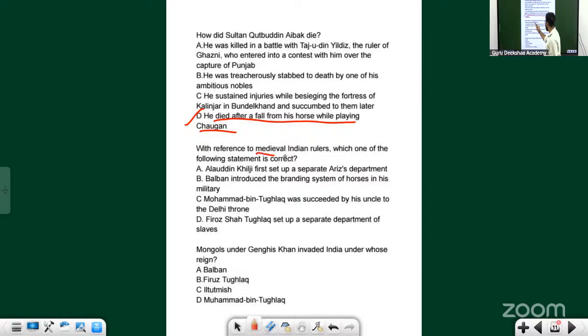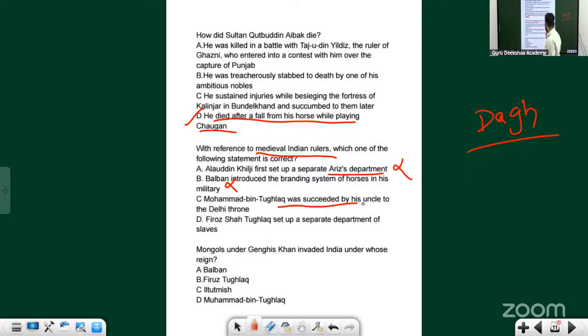Okay. With reference to medieval Indian rulers, which one of the following statements is correct? The first option is wrong because it is Balban. Balban introduced the branding system of horses in his military. That is dog. Dog is associated with who? No, not Tughlaq. It is with respect to Alauddin Khilji. So this is wrong.